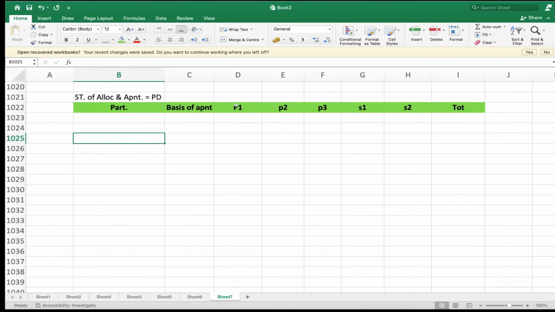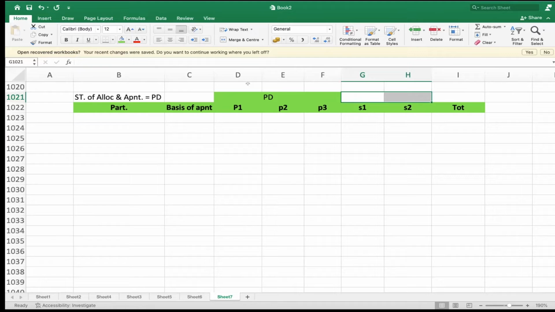Now, P1, P2, P3 are called production departments. S1 and S2 are called service departments. Clear? Now our duty is to identify the total expenses incurred for production departments or service departments. That is called primary distribution.